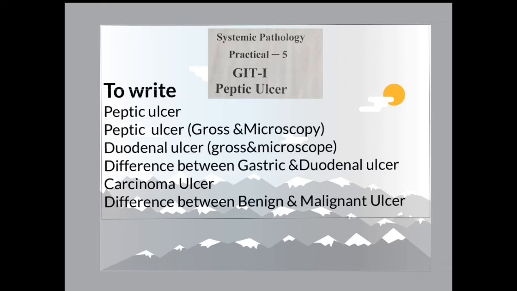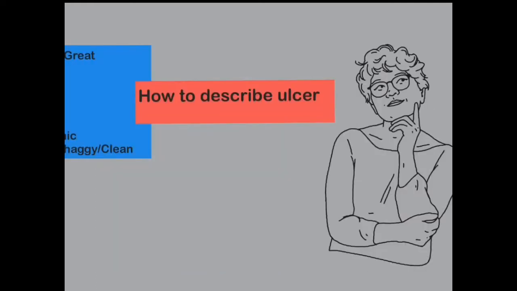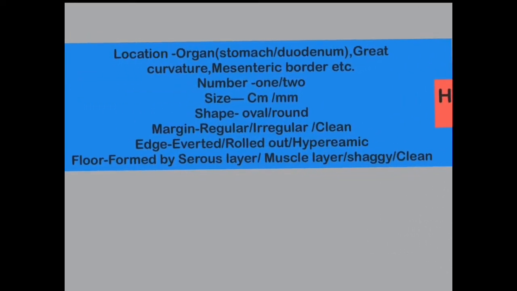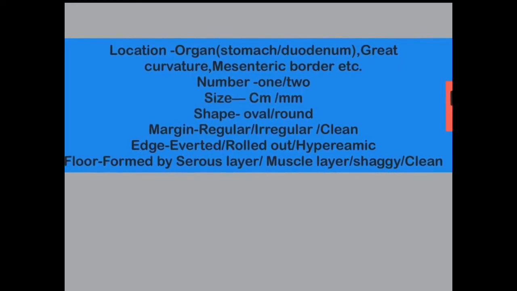You are supposed to write down the following things in your record book. Before going to the actual practical, you should know how we describe ulcers, because ulcers are not in this first practical only. There are other ulcers like tuberculosis and typhoid also, in practical part 2 and part 3. So coming to the ulcer description, first you should know how to describe an ulcer regarding the location.